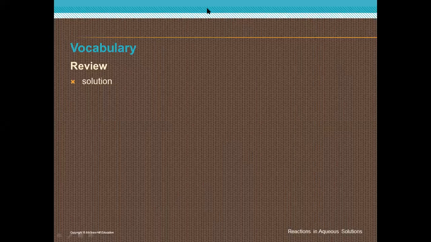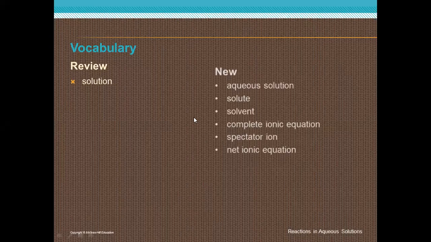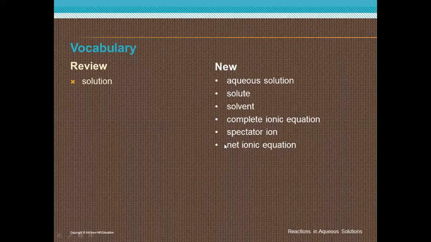Solvent and solute. Thanks, Arif. It's called solvent and solute. But the vocab that you are going to study now: number 1, aqueous solution. Number 2, solute. Number 3, solvent. Number 4, complete ionic equation. Number 5, spectator ion. Number 6, net ionic equation.